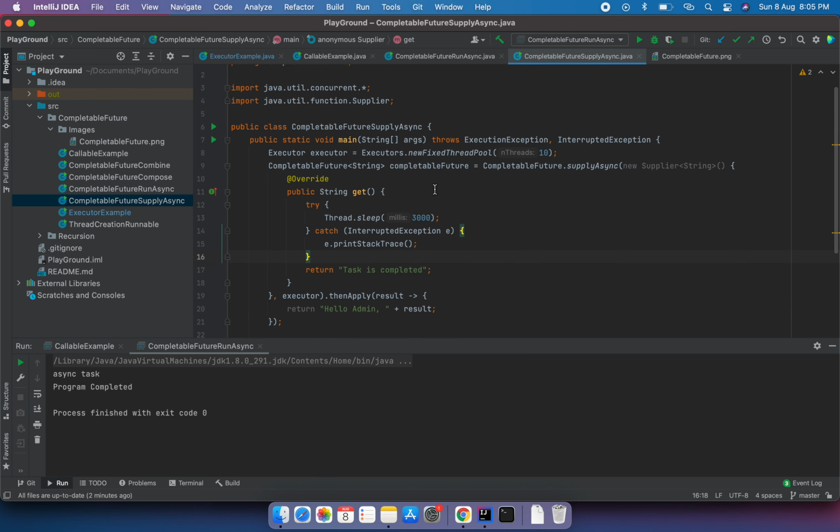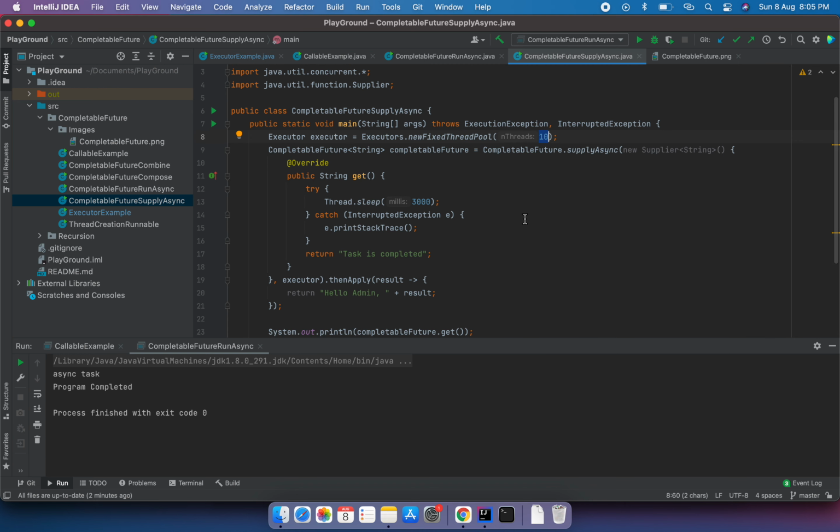In this example I'm manually specifying the number of threads as 10, so 10 threads are allocated to this executor, and it will use those threads to complete this program. This is the second parameter I'm providing to the CompletableFuture supplyAsync method.